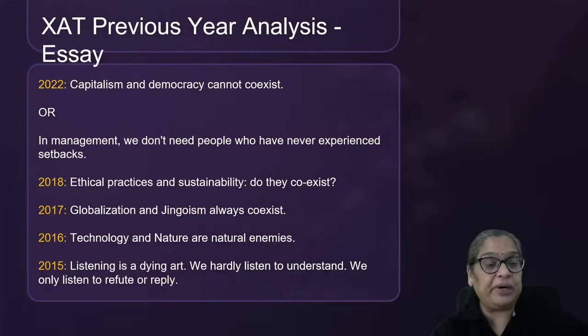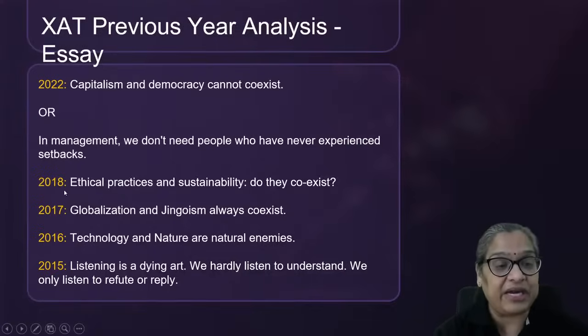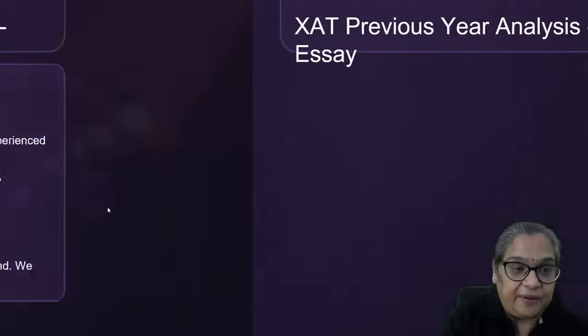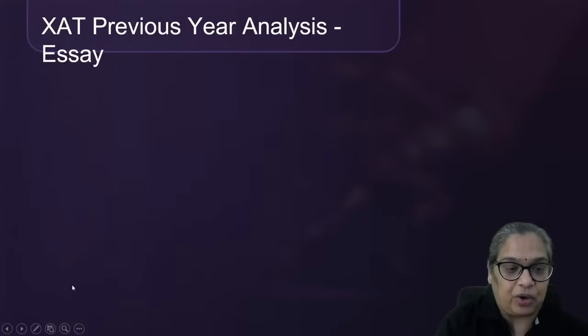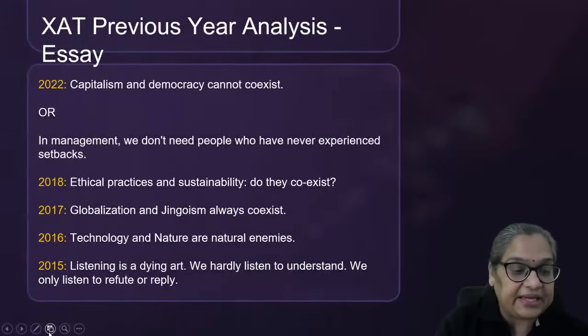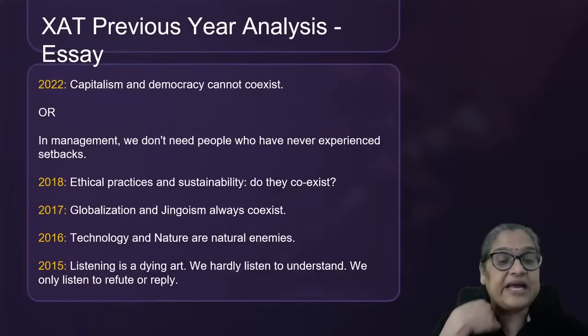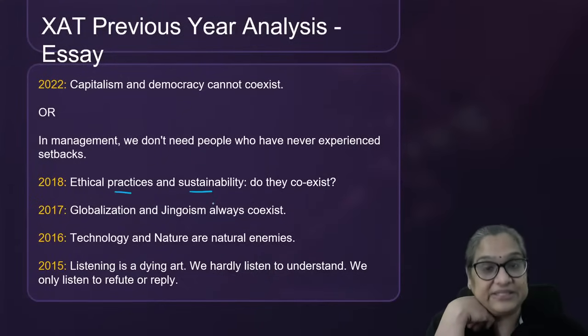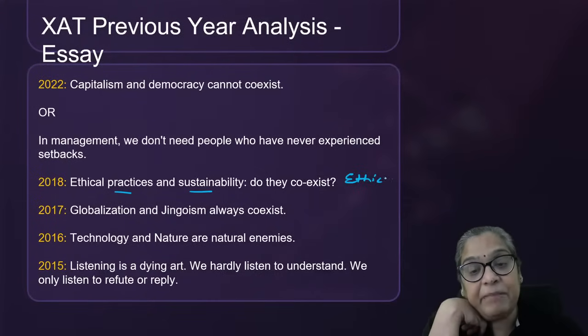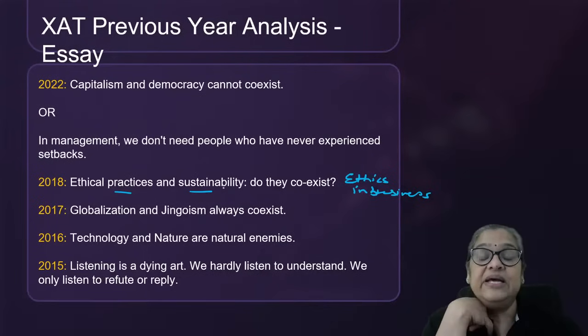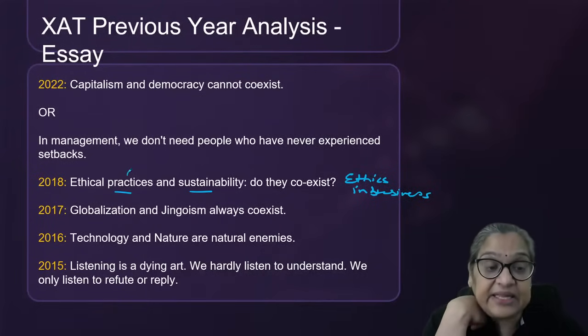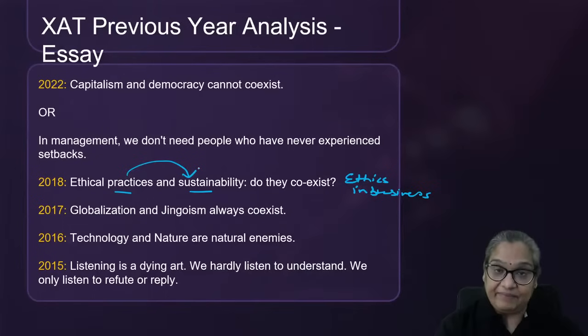A very common topic. Remember, there are certain evergreen topics. One is the 2018 topic, which is that ethics and business cannot coexist. Ethical practices and sustainability, do they coexist? So ethics in business is a big topic. A business cannot be successful without ethics. Ethical practices and sustainability, can they coexist?